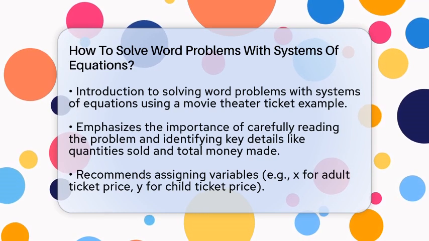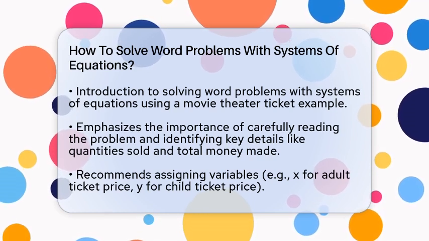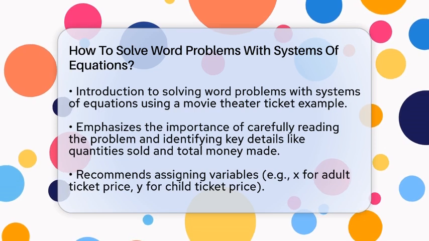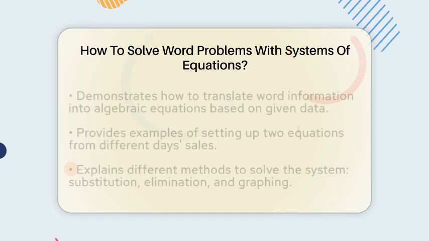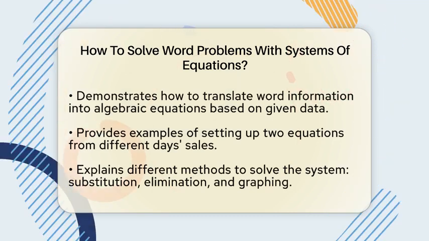Next, assign a letter to each unknown. Usually, you pick one for the adult ticket price and one for the child ticket price. For example, let x be the price of an adult ticket and y be the price of a child ticket.